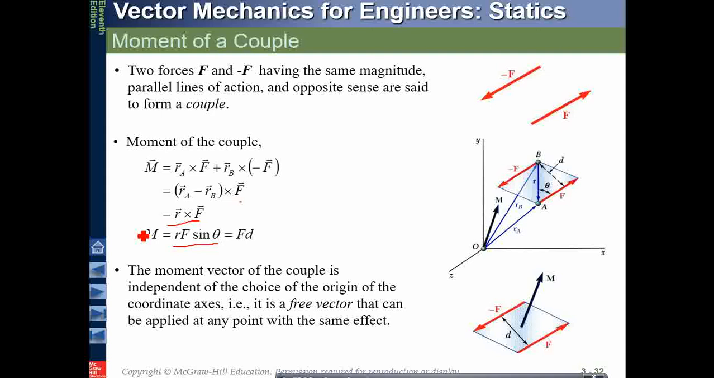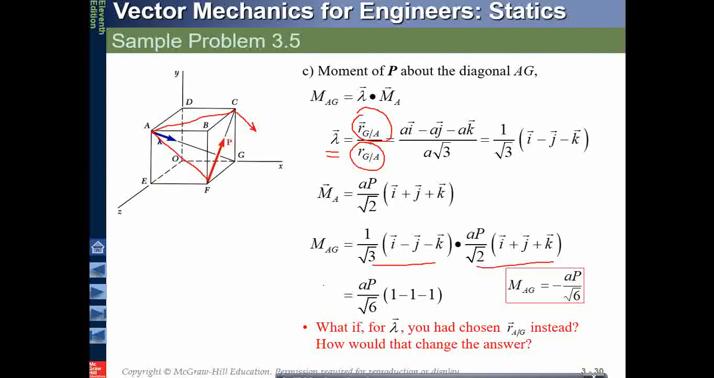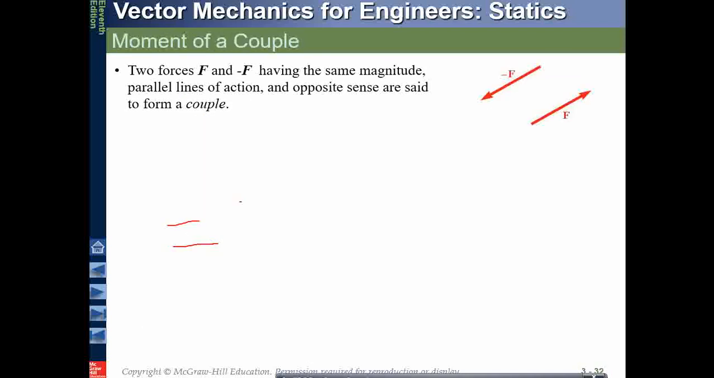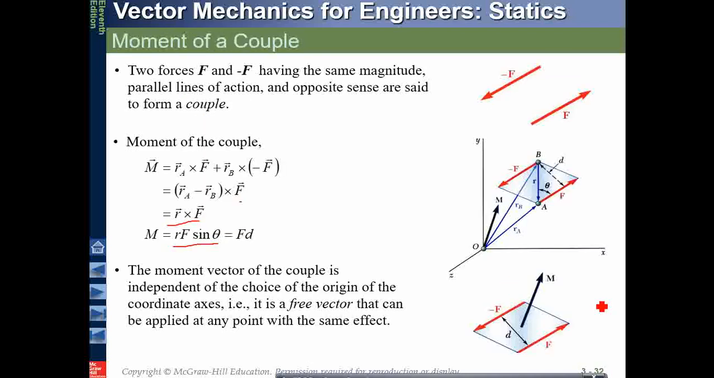Earlier, when we were discussing different examples, the moment vector could originate from here, or from here, or from here. But the important thing was that it was on the same plane. In this case also, it is on the same plane. However, it is a free vector because there is no fixed point.